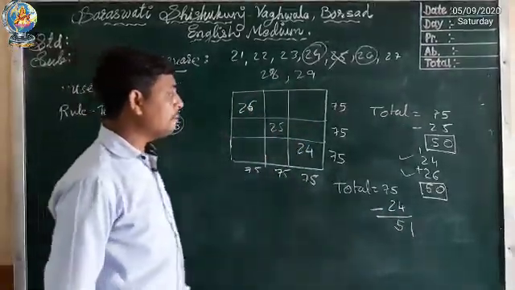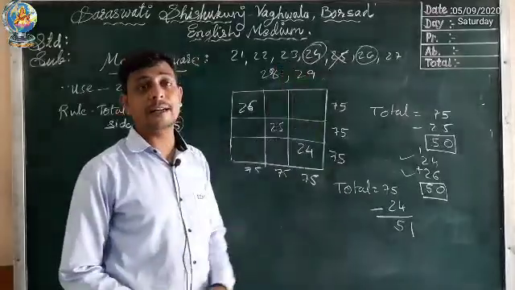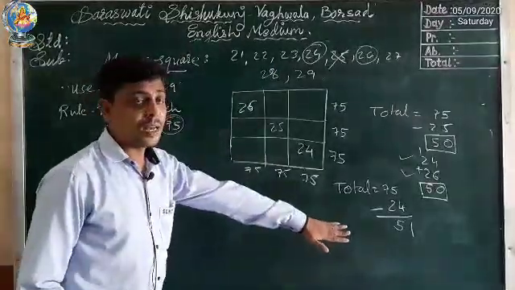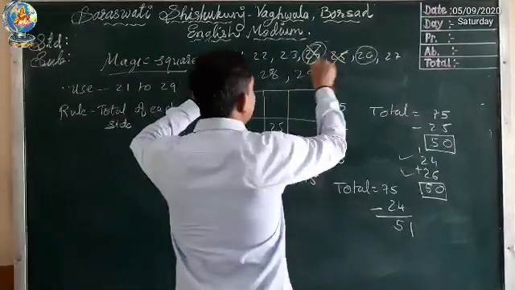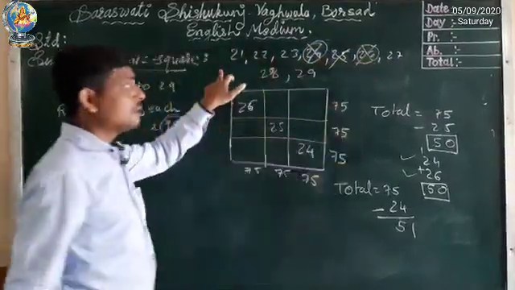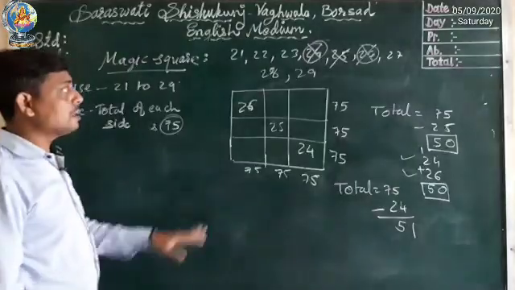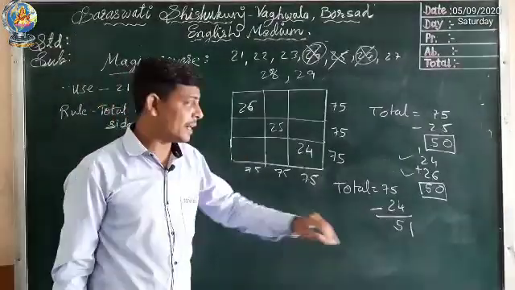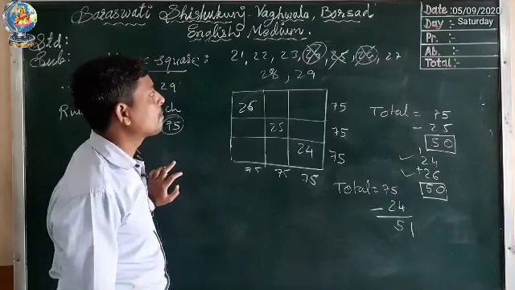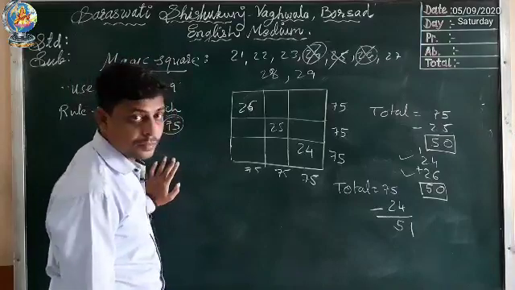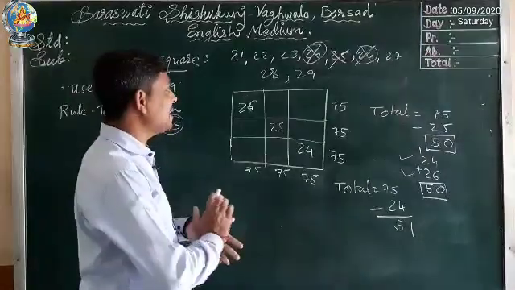To get 51, which two numbers will we select out of these? We already used 24, 25 and 26. So out of the remaining numbers, which two numbers will we use to get 51? Can you guess which two numbers we will select?